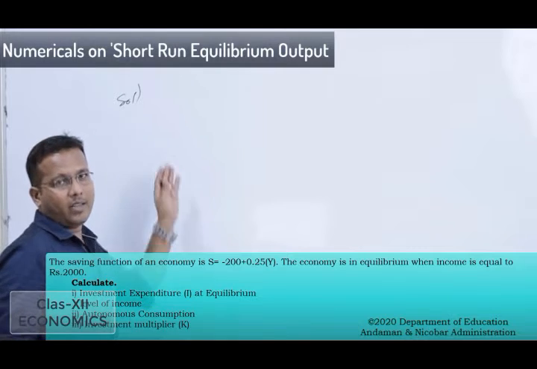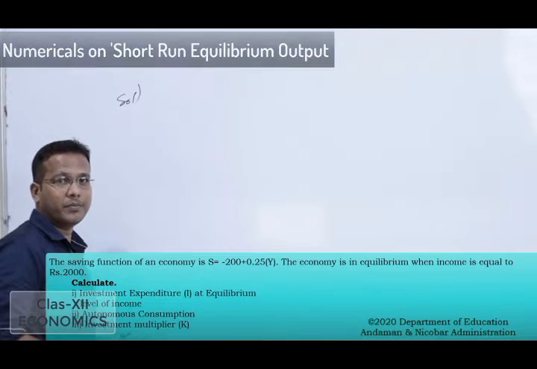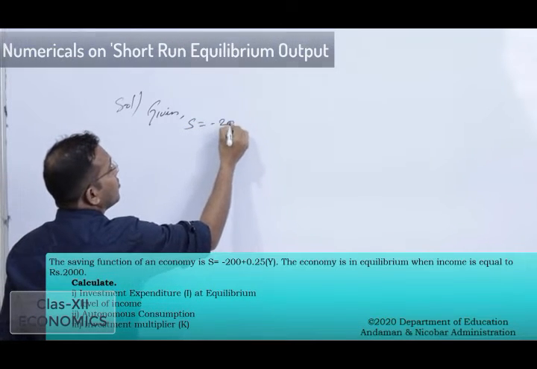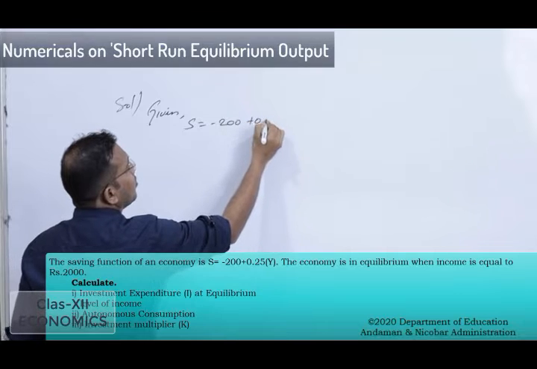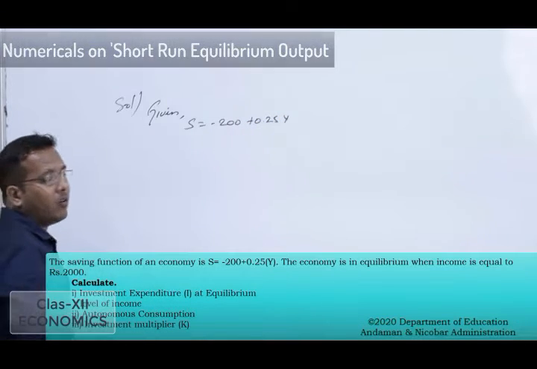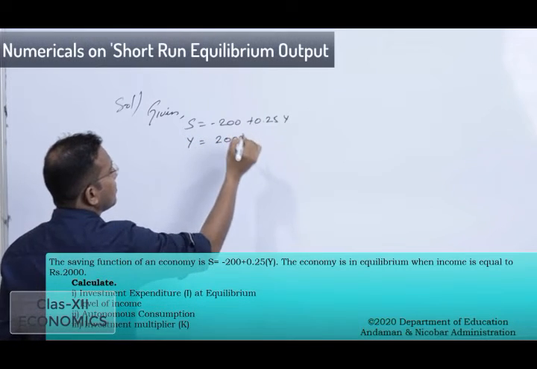As I told you, again we have to see the given values. What are the values given in the question? The value of S is given. So S is equal to minus 200 plus 0.25 into Y, and the value of Y is given as 2,000.